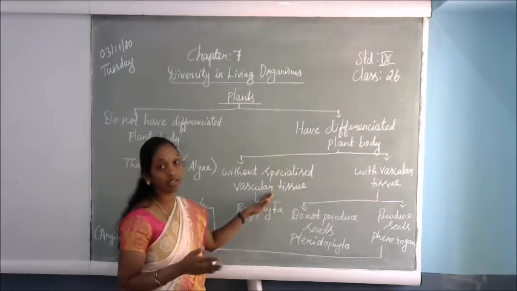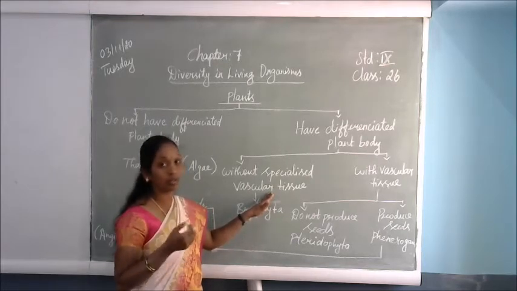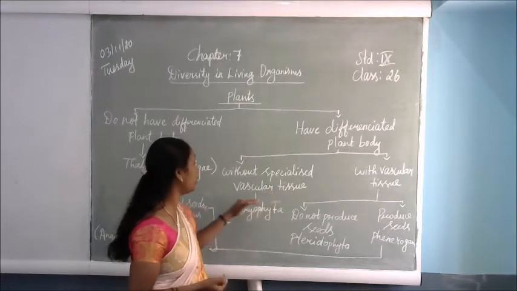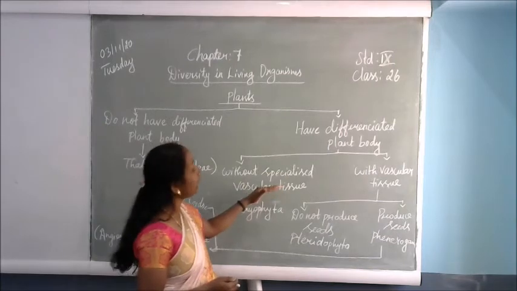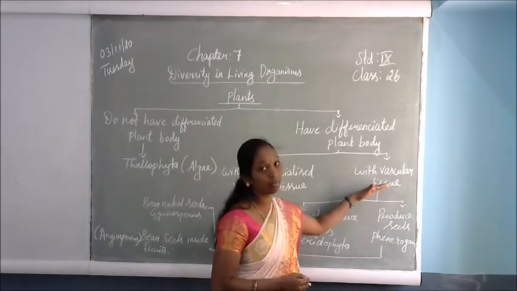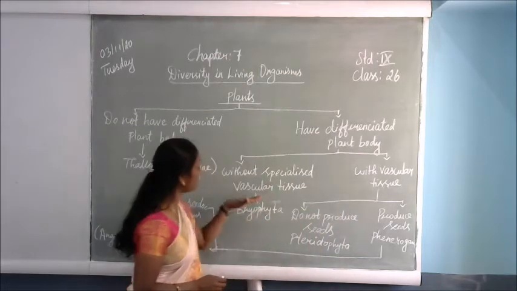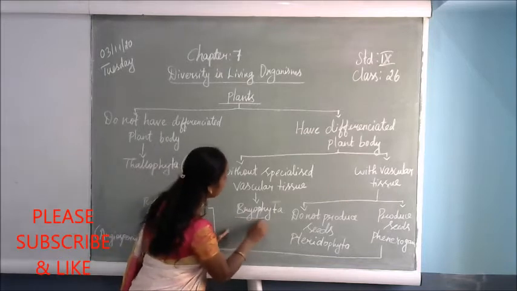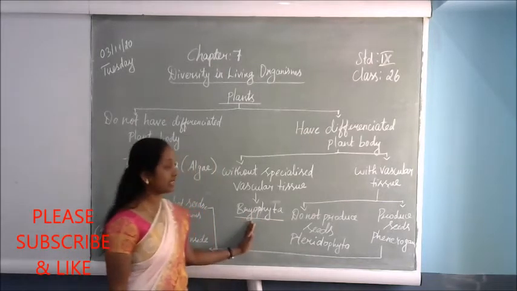Xylem and phloem are in the plant to conduct water and food from one part of the plant body to the other. Here, without specialized vascular tissues, the example is Bryophyta, the name of the group. We will see the examples later.